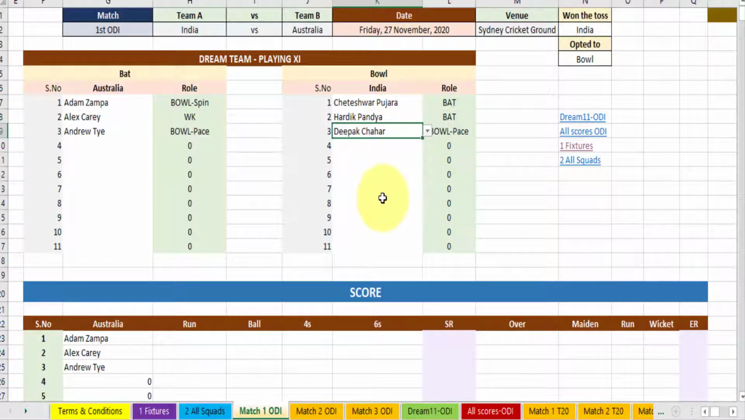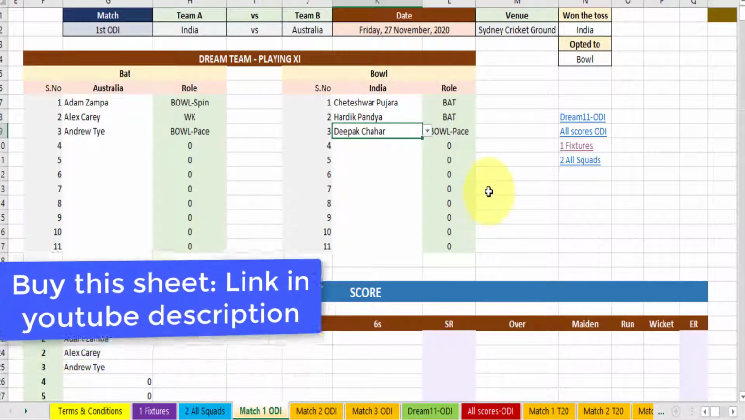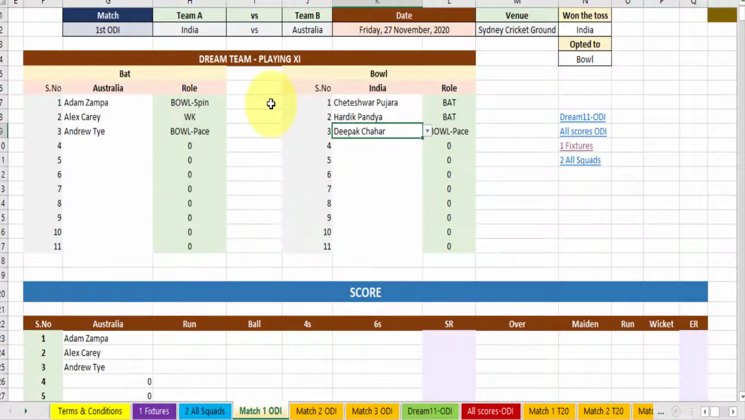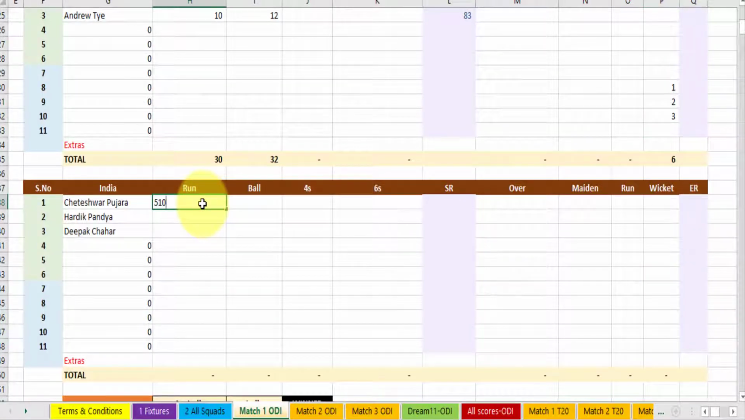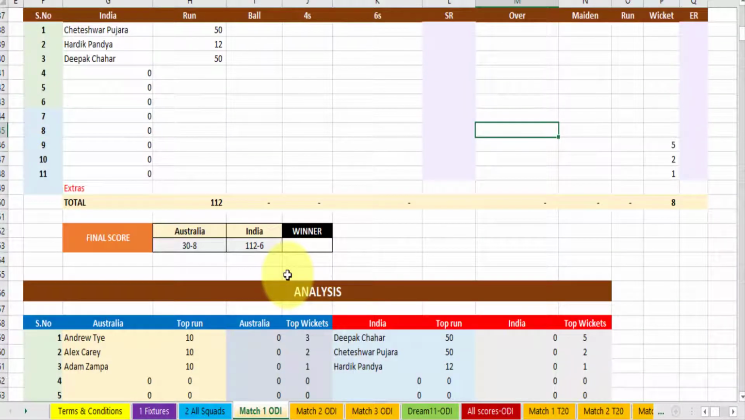In this way. Now as you do this, these players' names will also appear here, and you start recording the number of runs they have made, the balls they have played, that kind of thing, which you will be recording here, correct? And the number of wickets they have taken, you start recording here. Similarly, Cheteshwar Pujara, he has made 50, 12, 50 in this way, and the number of wickets they have taken here. So every recording will be done here.